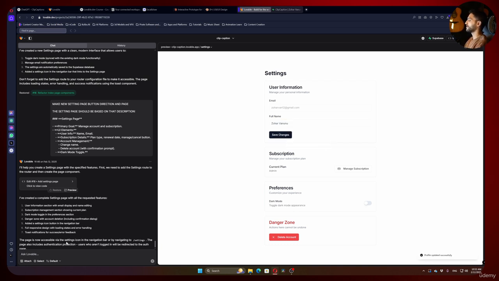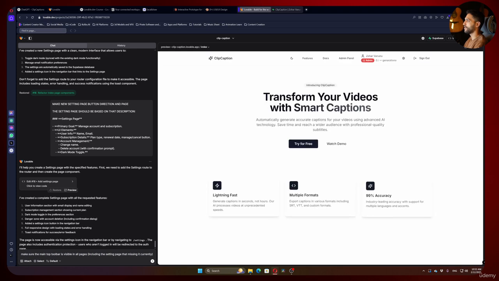So let's get back and write to it. Make sure the main top toolbar is visible in all pages, including the settings page that is currently missing it. Okay, so basically what I told it is, hey, I want to see this panel in the settings page.